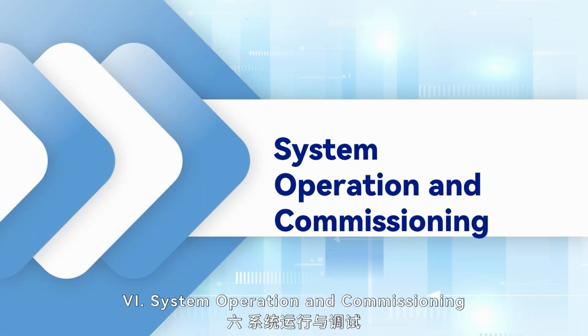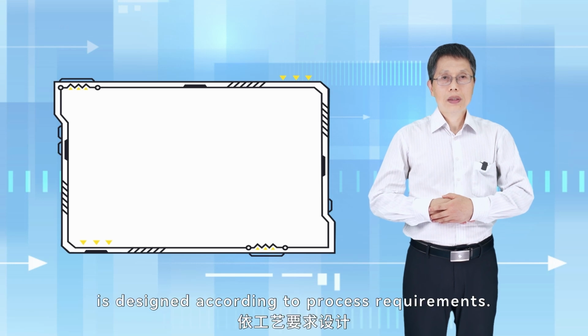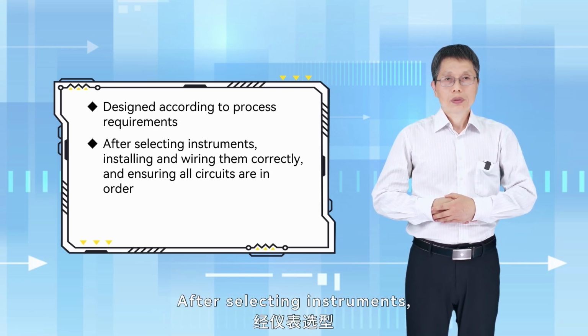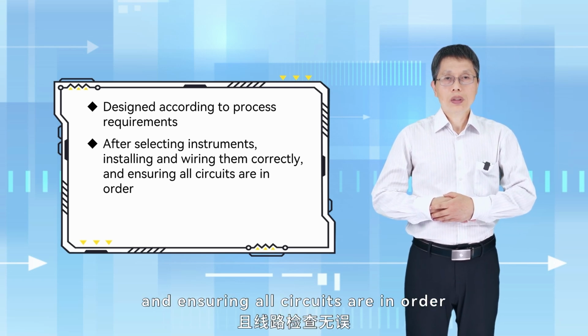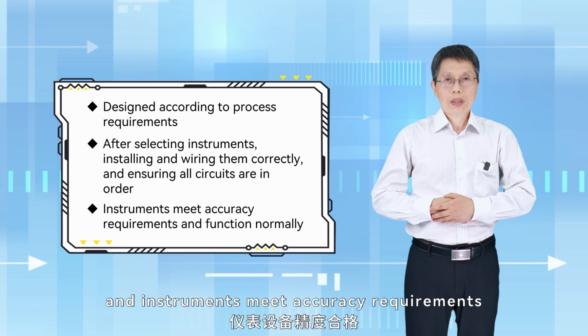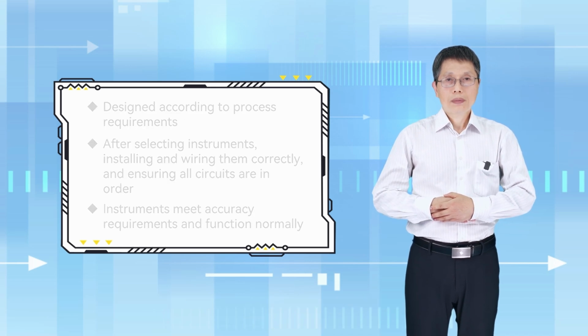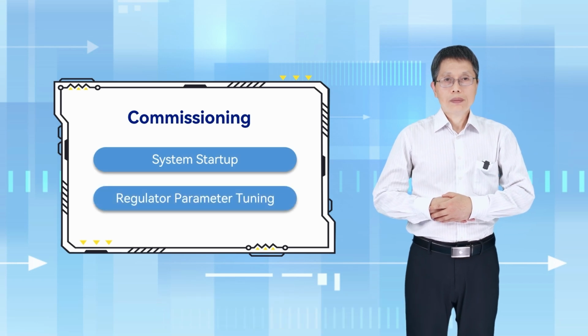6. System operation and commissioning. Each part of the automatic control system is designed according to process requirements. After selecting instruments, installing and wiring them correctly, and ensuring all circuits are in order, and instruments meet accuracy requirements and function normally, commissioning can begin. Commissioning includes system startup and controller parameter tuning.